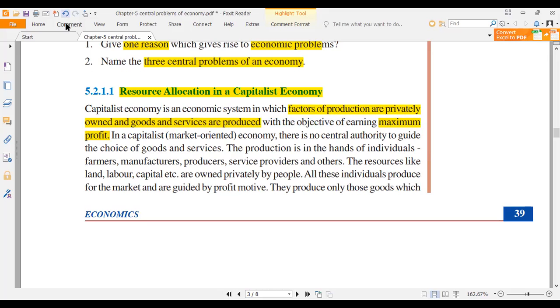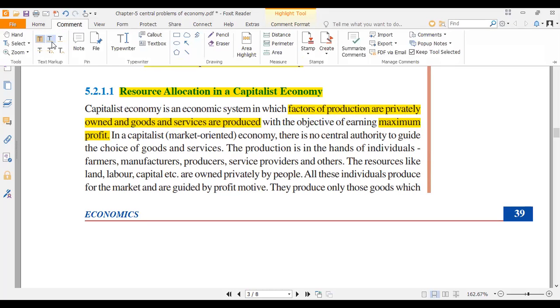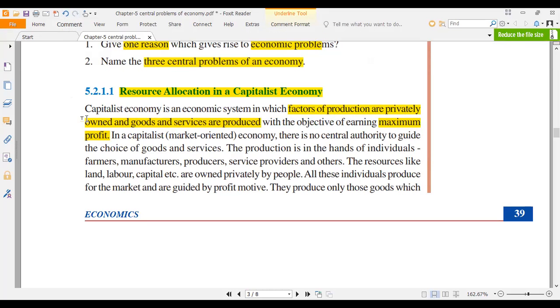See, this is very important if they ask you in the examination. That's why, what is a capitalist economy? Here you have a definition I want you to write. Capitalist economy is an economic system in which factors of production are privately owned, and goods and services are produced for maximum profits.